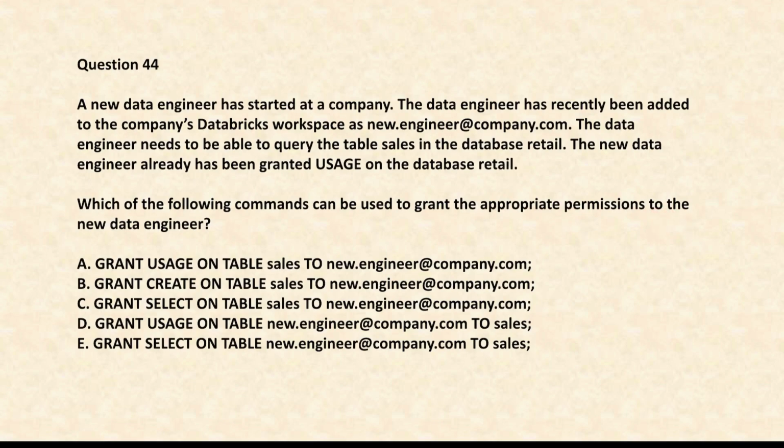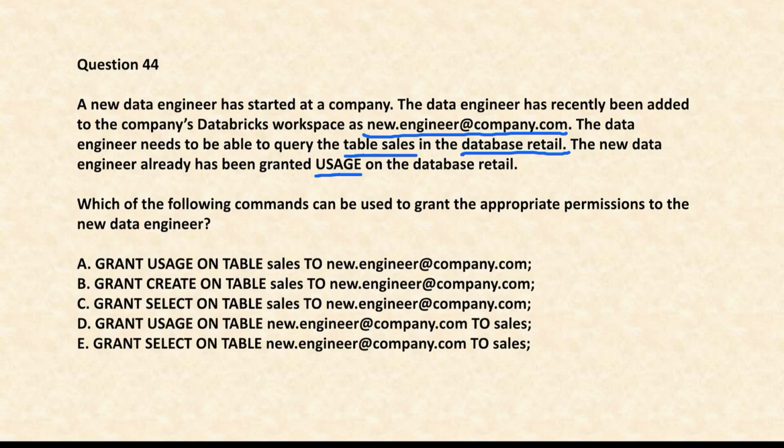Here it's actually doing some capabilities of Unity Catalog where you can do some data governance, right? You don't have to give access to each and every individual in your company in order to go ahead and access the data. So you have to go ahead and get some permissions to access some database and the table. So here the company that is there is new engineer at company.com in the database retail, and there is a table called sales, and it's asking to give a usage permission.